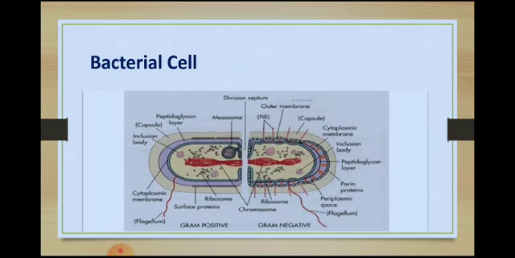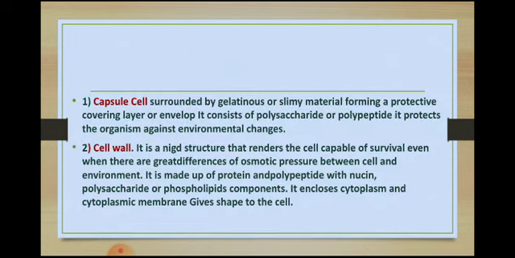The bacterial cells are divided, as shown in the slide, into gram positive and gram negative. The bacterial cell consists of a capsule, a shell surrounded by gelatinous or slimy material forming a protective layer.